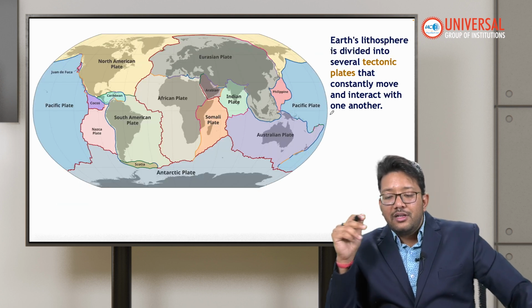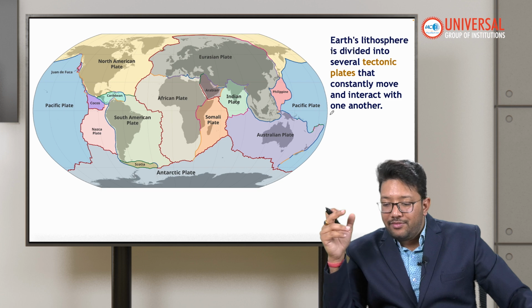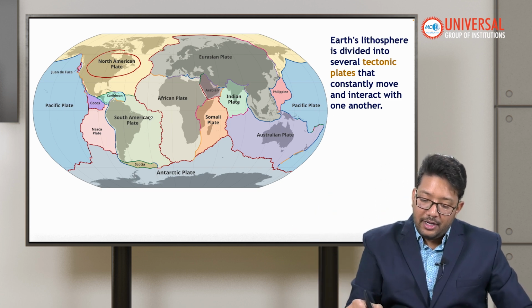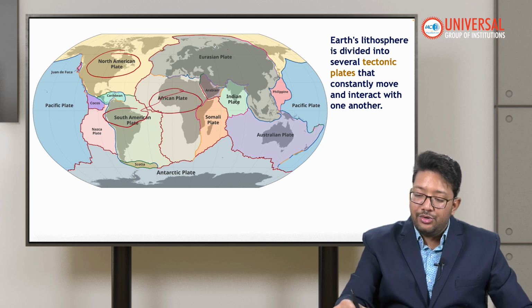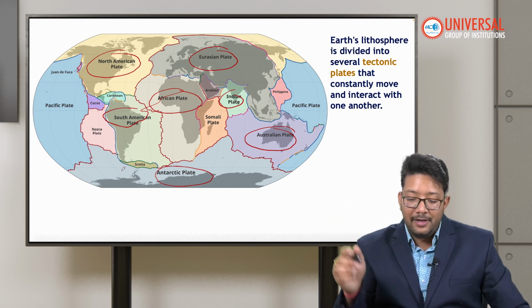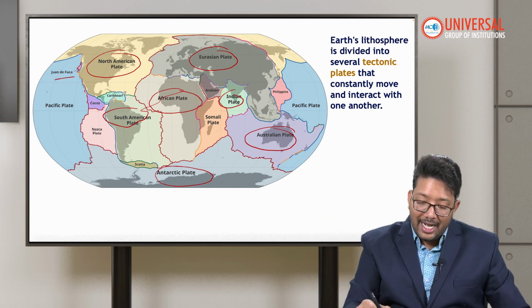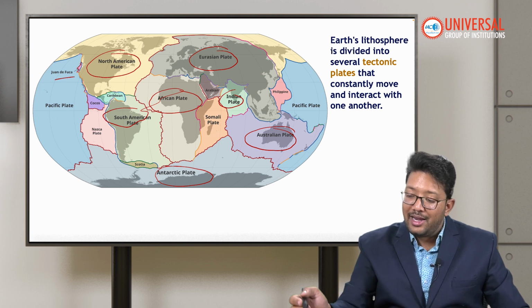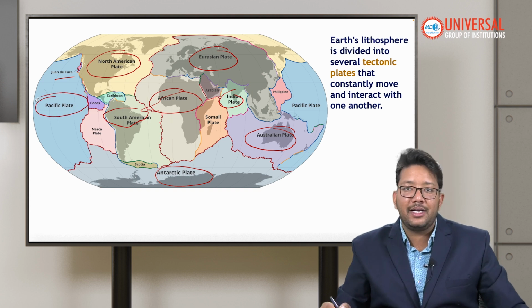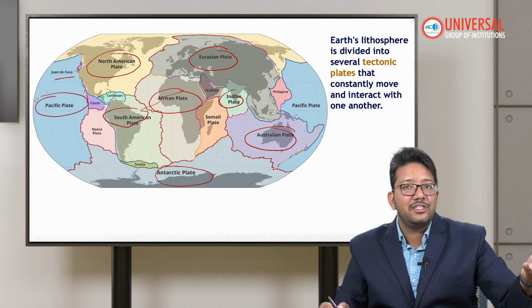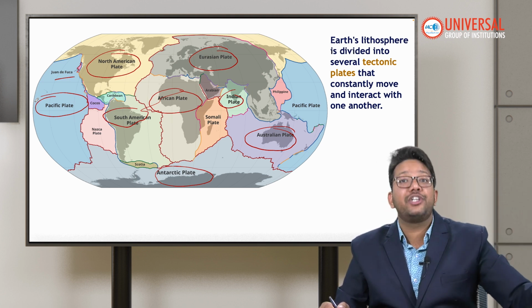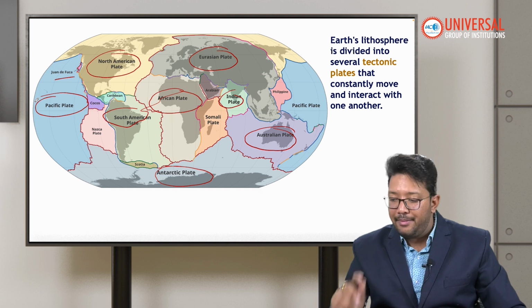The earth's lithosphere is divided into several tectonic plates, which we have already done, and these are the major plates in front of you: North American plate, South American plate, African plate, Eurasian plate, Indian plate, Australian plate, and Antarctic plate. Juan de Fuca, Caribbean, Cocos, Nazca, Somalia, Arabian, Philippines, and Scotia are the minor plates. The Pacific plate is also a major plate. So there are 7 major plates in the world, but the Pacific plate is the only plate that is totally oceanic. Others are continental plates, remember that.